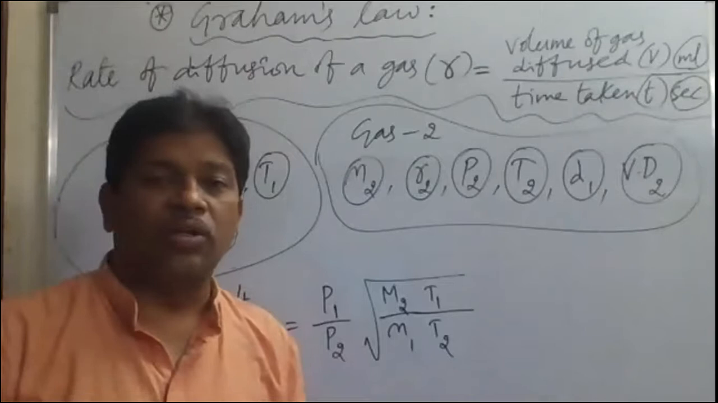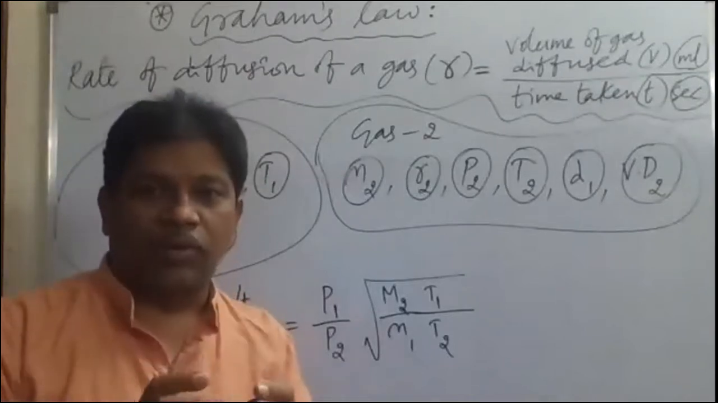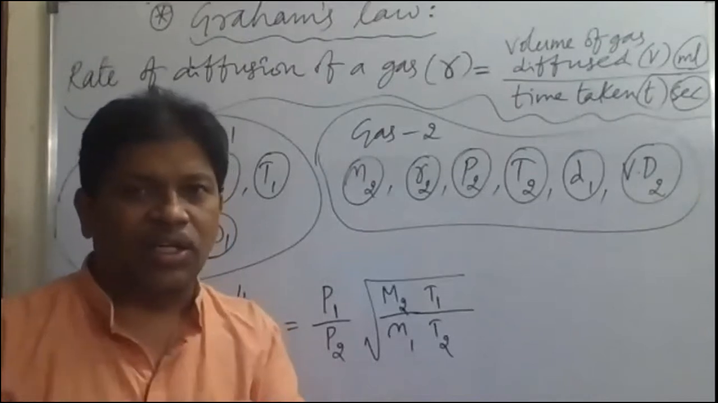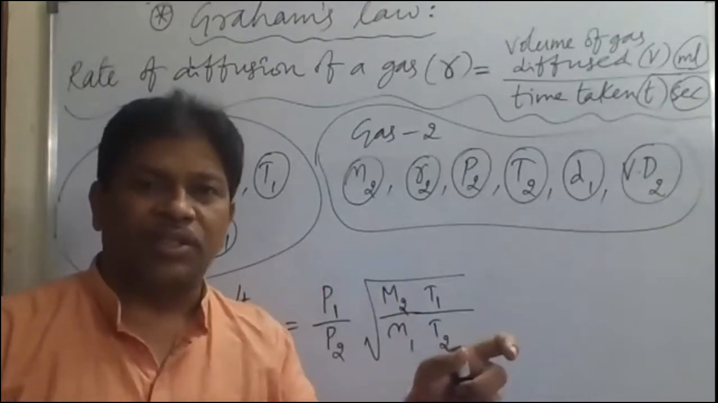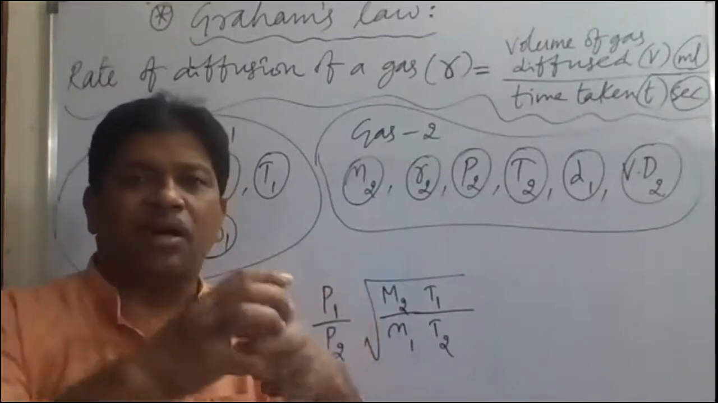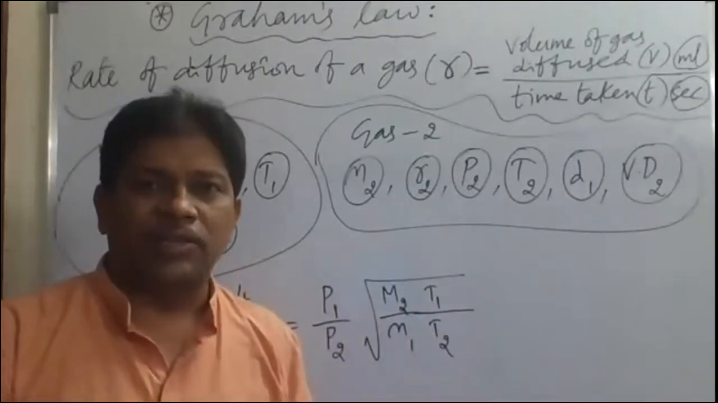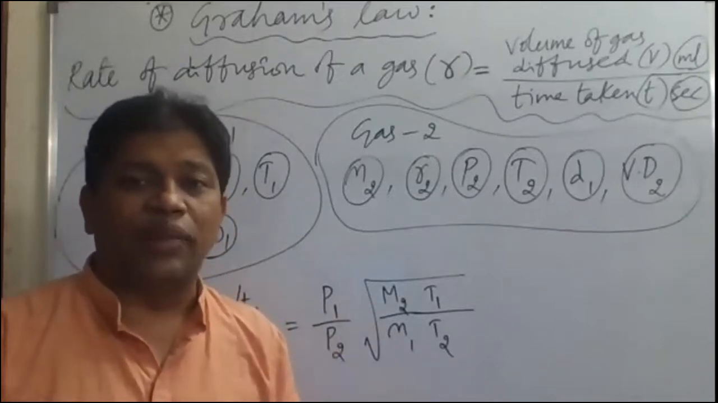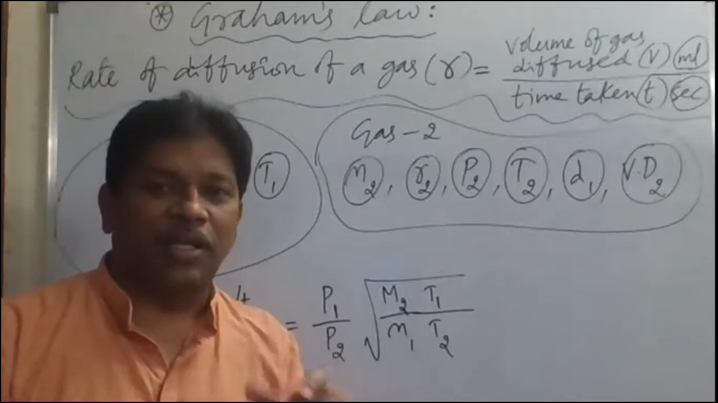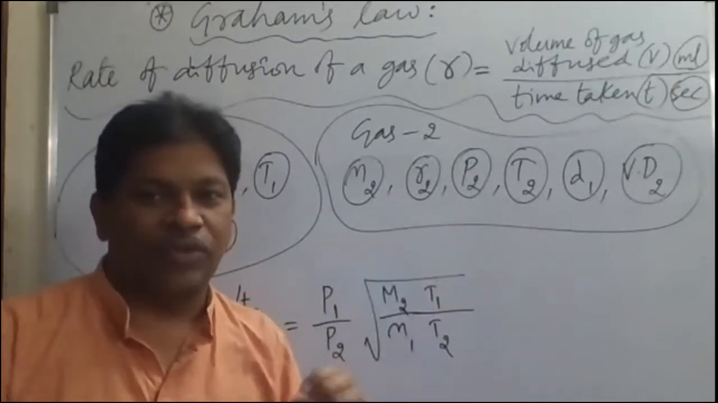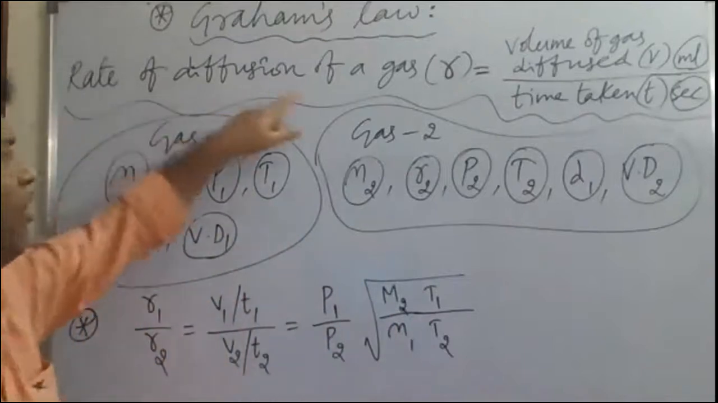This is also called what? Diffusion. The movement of the gas particles from higher concentration region to lower concentration region is called diffusion of gases. Otherwise, intermixing of two or more gases is also called diffusion. So the rate of diffusion means the speed of diffusion, at what speed the gas is diffusing from one place to another place. So rate of diffusion is given by R.